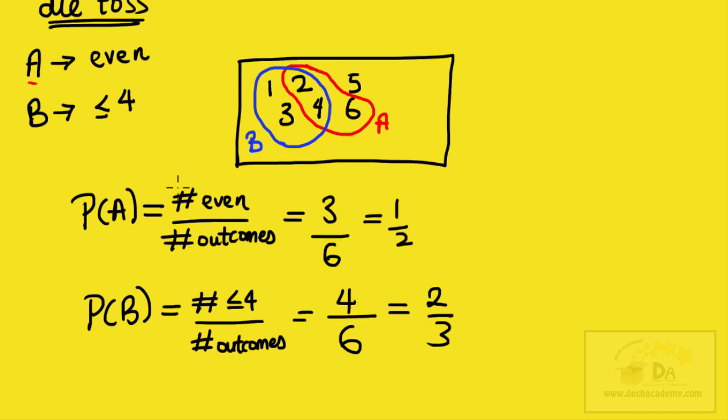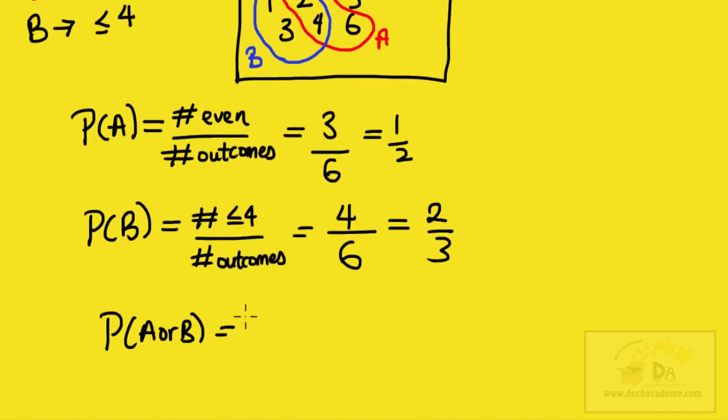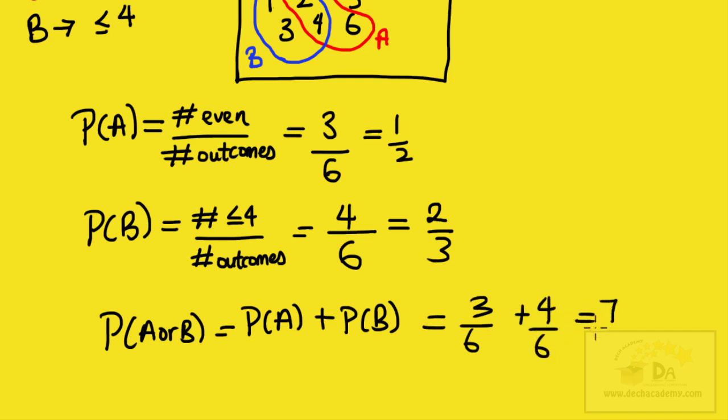Okay, now I'm going to ask a question. What's the probability of event A or B? What's the probability of getting an even number or a number that's less than or equal to 4? The probability of getting an even number is here, 3 over 6. The probability of getting a number that is less than or equal to 4 is here, 4 over 6. So if you just said that the probability of A or B is equal to the probability of A plus the probability of B, we'd be getting 3 over 6 plus 4 over 6, which is equal to 7 over 6.